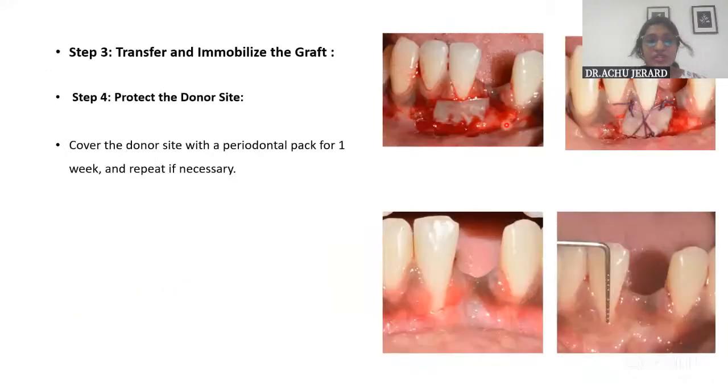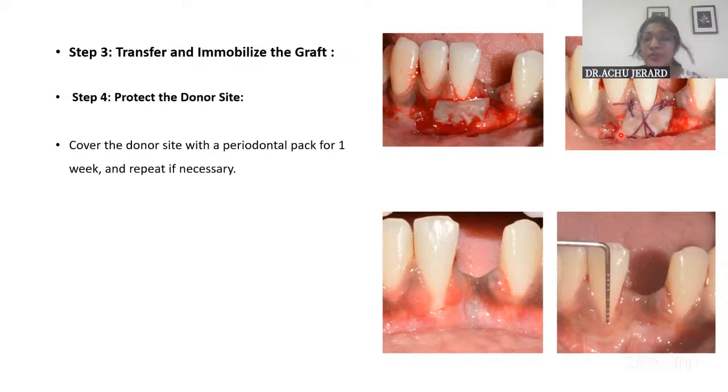Then transfer and immobilize the graft by using sling sutures and anchor sutures, and then protect the donor site with the periodontal pack and an aluminum foil. And if the foil is placed, call after 1 week, take out the foil and repack it if necessary, and then call the patient back after 2 weeks. Okay, that is how this is being done.